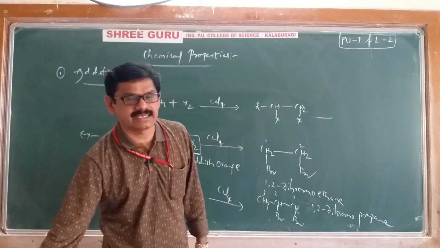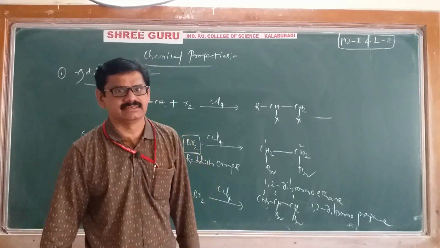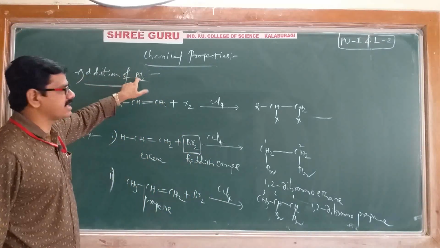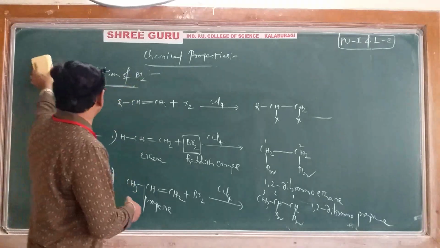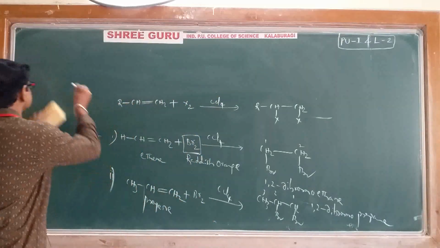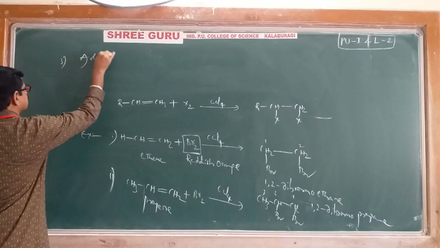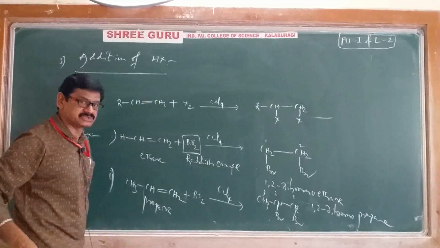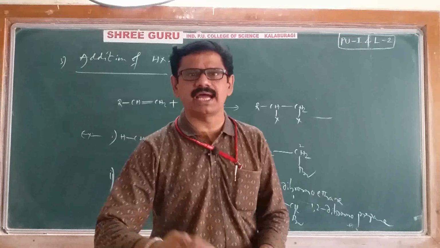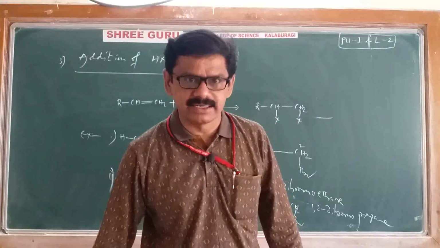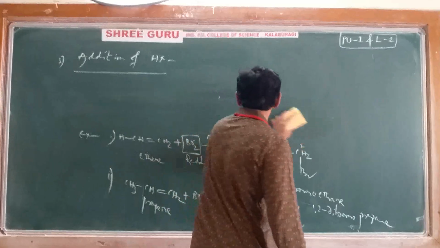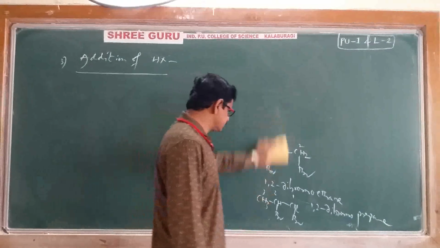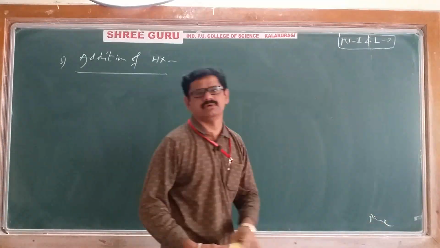This is the second chemical property of alkenes. The first one is addition of hydrogen. The second one is addition of halogen, particularly bromine. Then the third one is addition of hydrogen halide, HX. Hydrogen halide is nothing but hydrogen chloride, hydrogen bromide, hydrogen iodide, and so on. Let's see what happens. First, I'll give you an example.